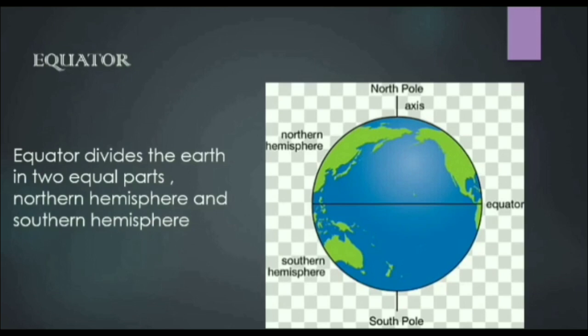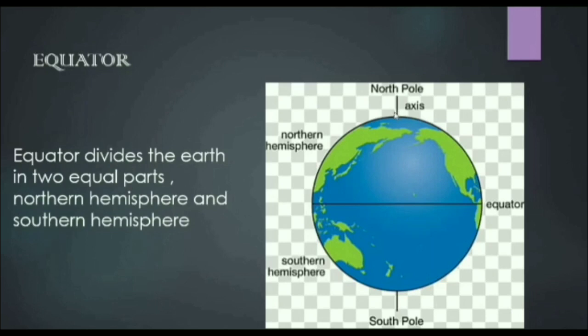Children, on our Earth, no points or lines are there in actual. All the lines you see on the globe are just imaginary. So for our convenience, we have taken these 2 points, the North Pole and the South Pole, as our reference points.